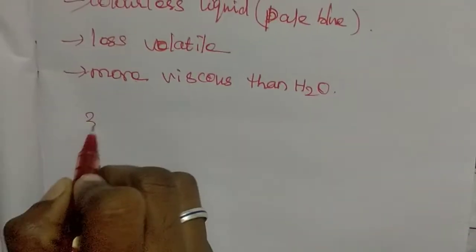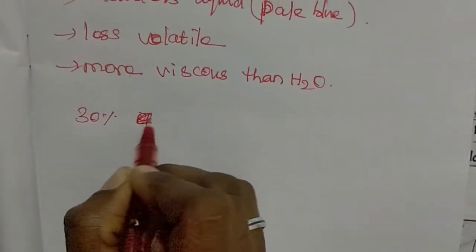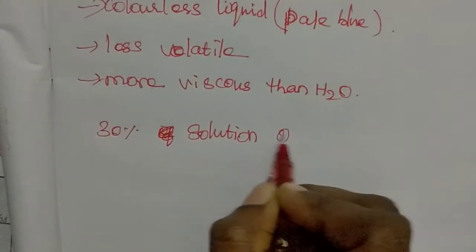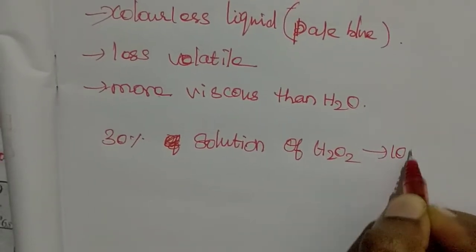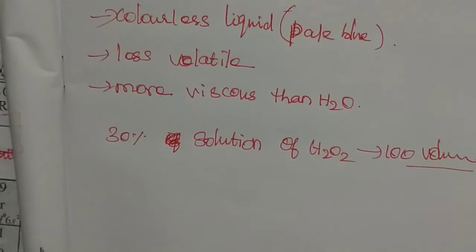We said that a 30% solution of hydrogen peroxide is 100 volume hydrogen peroxide.